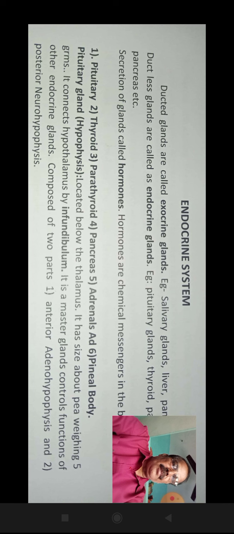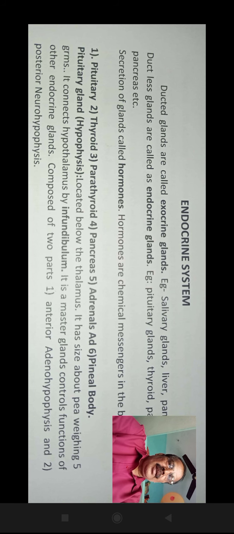Examples of endocrine glands are pituitary gland, thyroid gland, parathyroid gland, pancreas, adrenal gland, and pineal body. The pituitary gland is called hypophysis, located below the thalamus. It weighs about 5 grams.